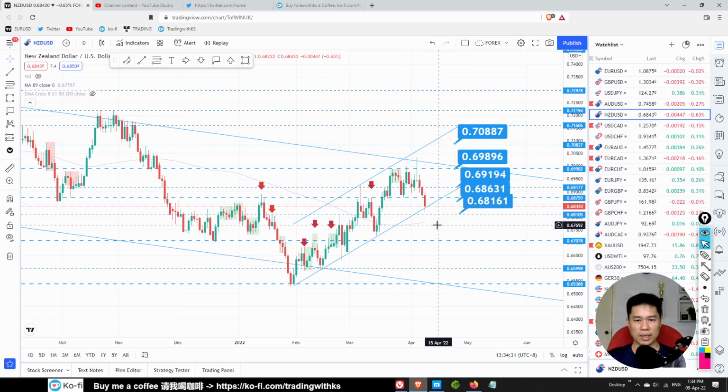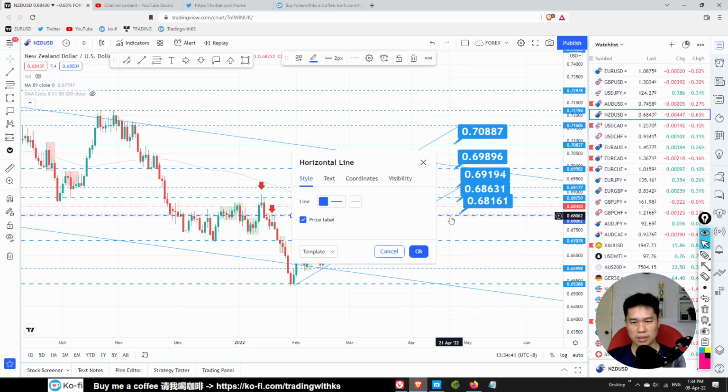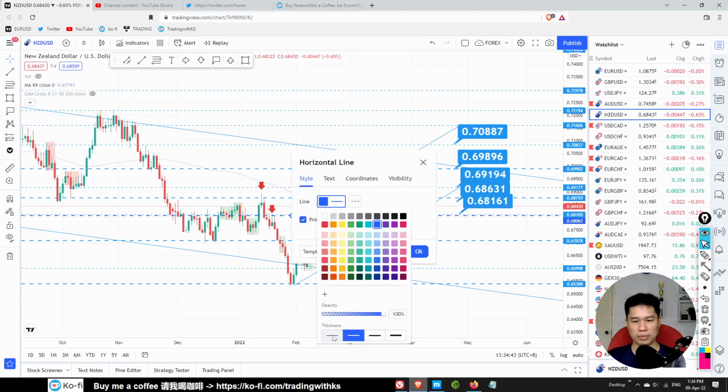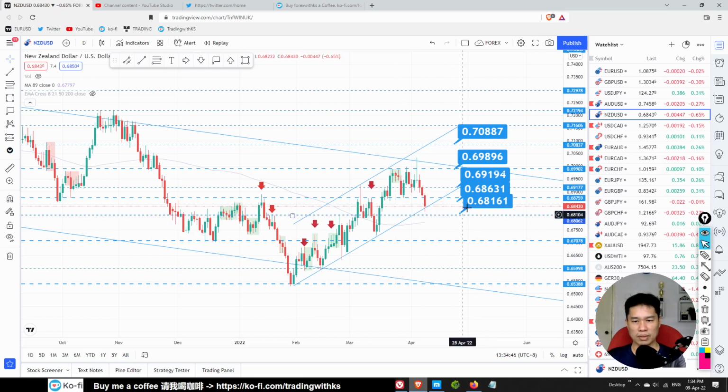So this one, if the price breaks below this buyer's line, we will go for short. Once the price breaks below 0.68090, we will go for short. So these are the levels, buy and sell levels.